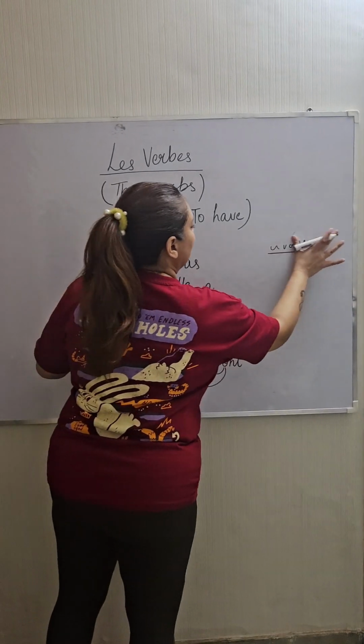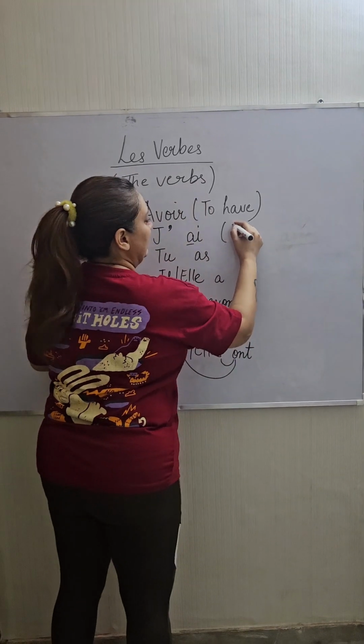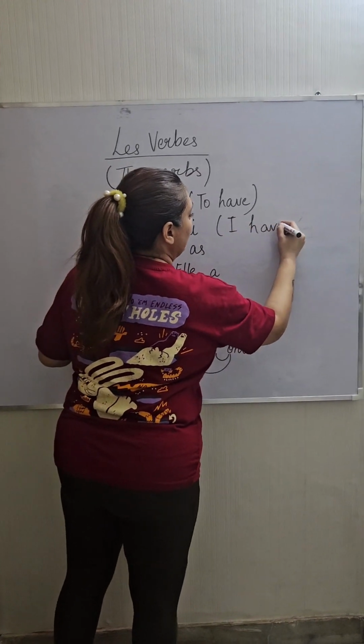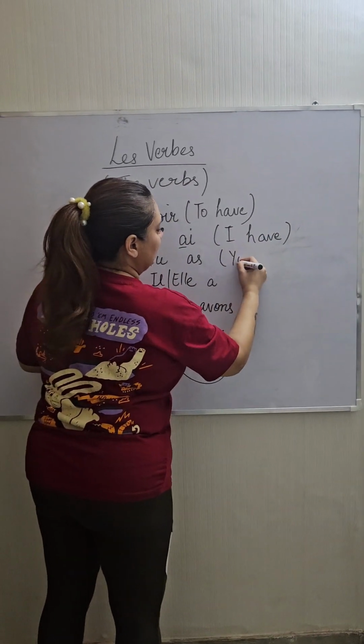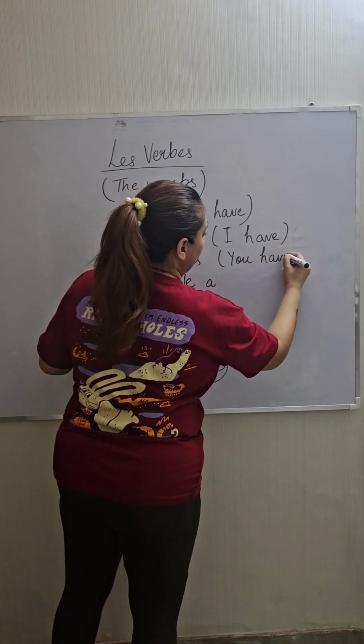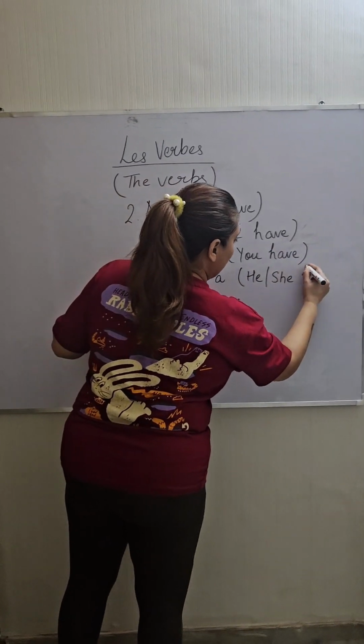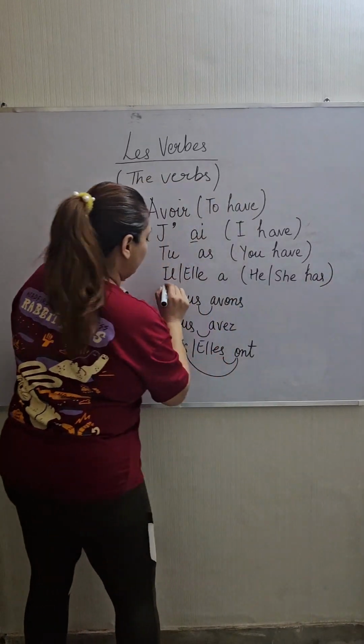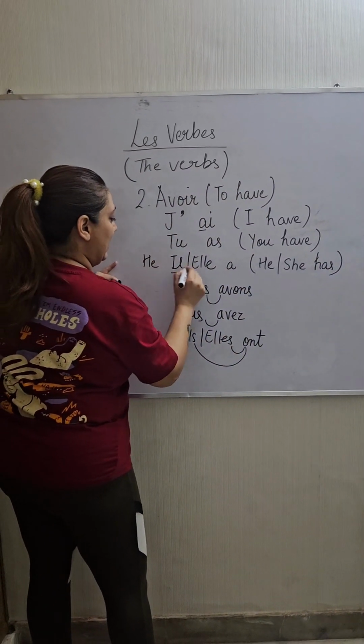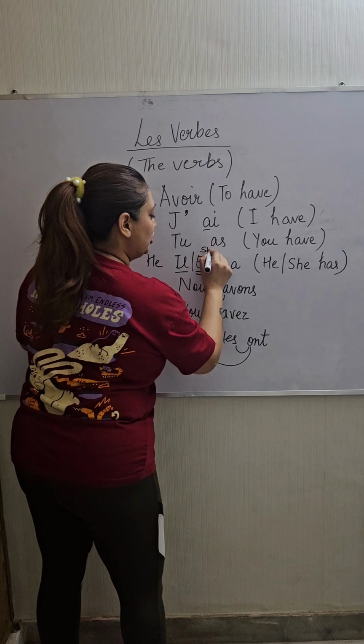Now let us see the meaning of this. It is I have. This means you have. This means he, she has. Now this one is he and this one is she.